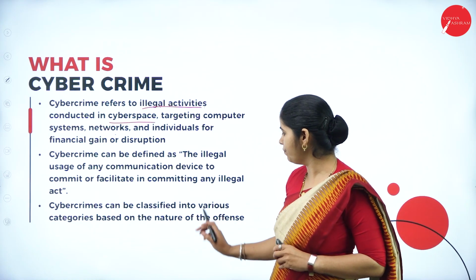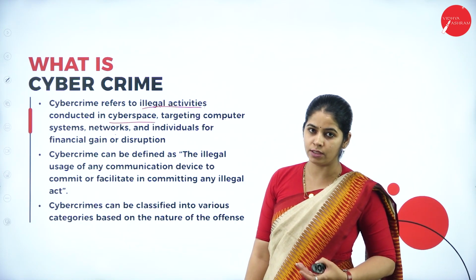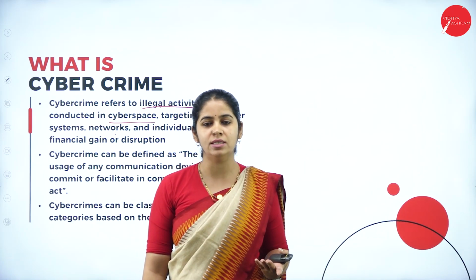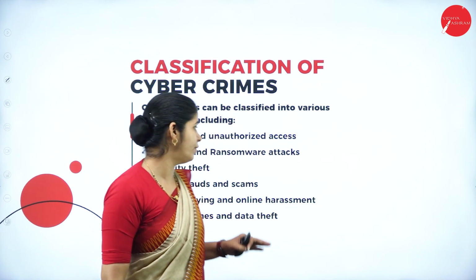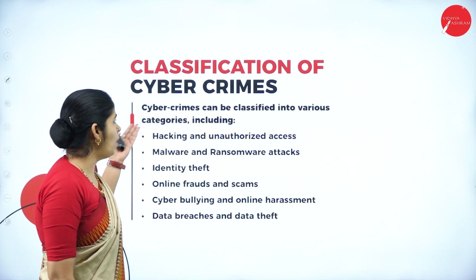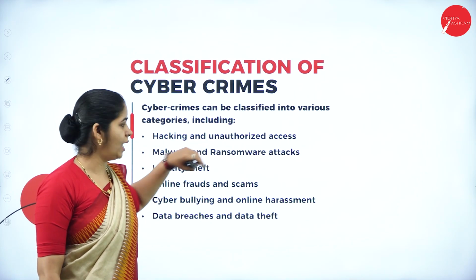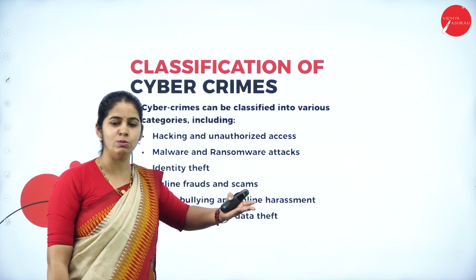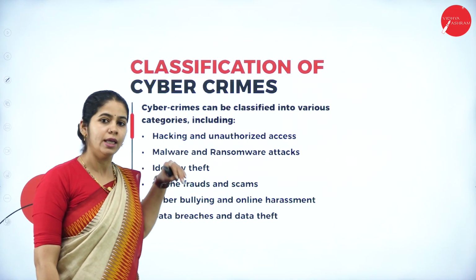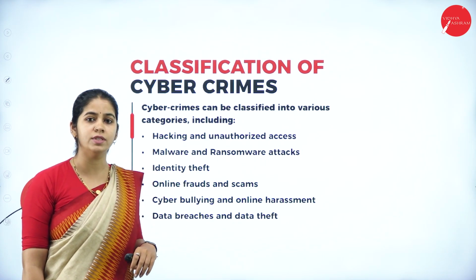Cybercrime can be classified into various categories based on the nature of the offense. As different offenses exist, cybercrime has been classified into different categories. Some of the classifications are hacking and unauthorized access; malware and ransomware attacks, which means putting software into the system and getting the information; and identity theft, taking out the identity of some individual.